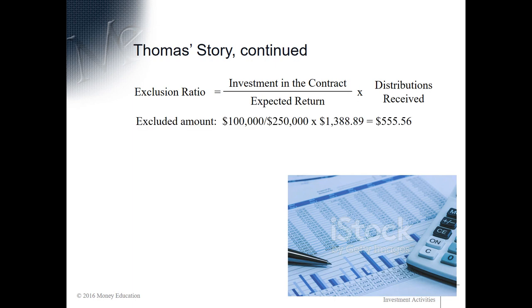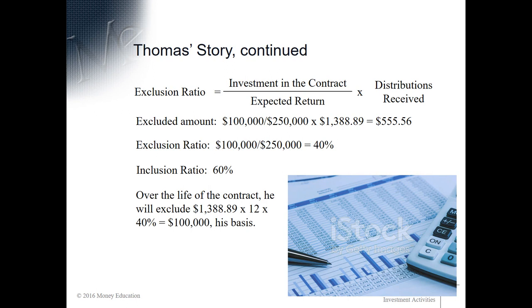The excluded amount, meaning the amount that will not be taxable from each payment he receives, is the $100,000 divided by the 250 times the amount he will actually receive for each payment, and we come up with $555.56. And so we see that 40% of each payment he receives will be excluded from income tax, which means 60% of each payment he receives will be included in income tax.